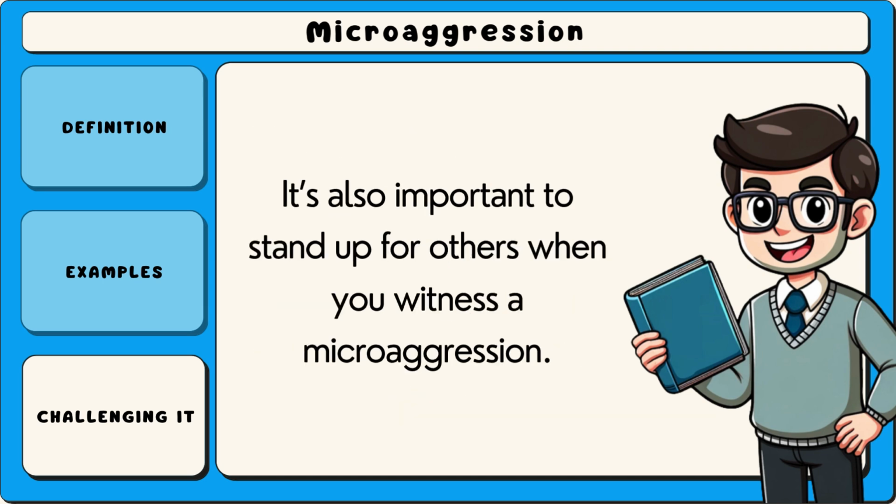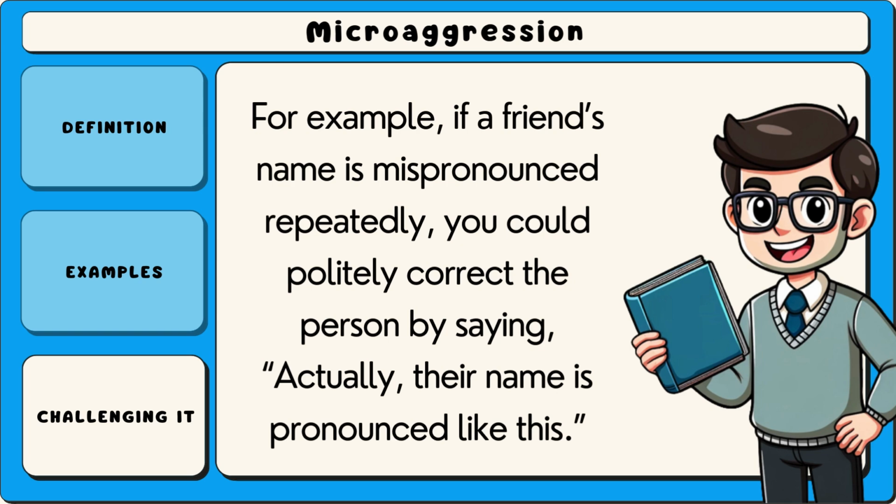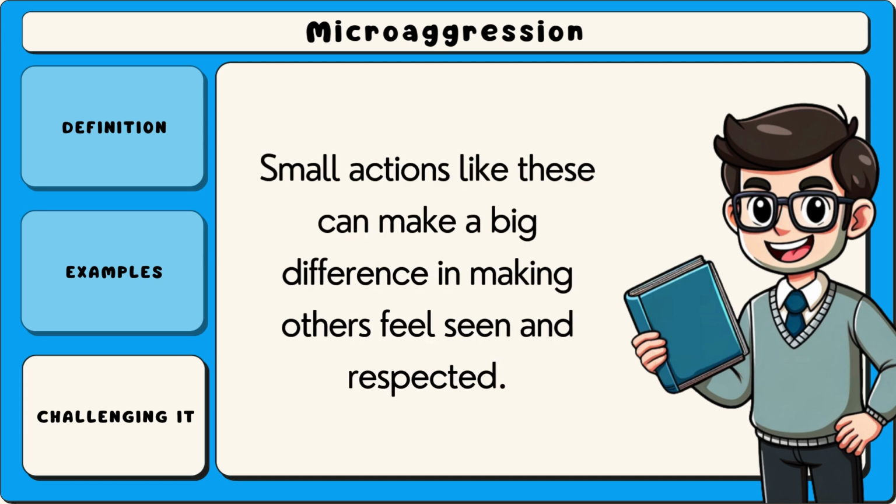It's also important to stand up for others when you witness a microaggression. Being an ally means addressing the situation with empathy. For example, if a friend's name is mispronounced repeatedly, you could politely correct the person by saying, "Actually, their name is pronounced like this." Small actions like these can make a big difference in making others feel seen and respected.